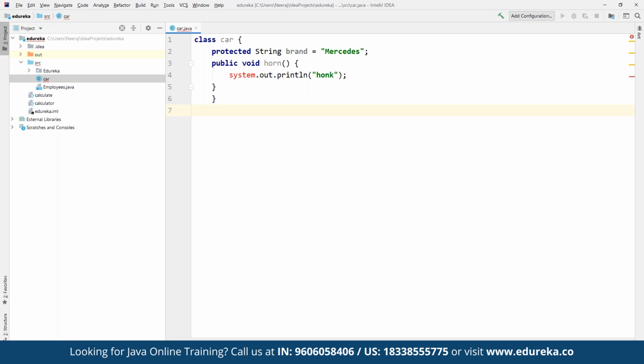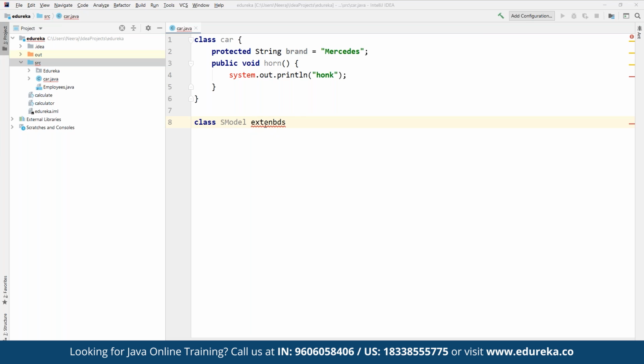Now once we are done here, we can create another class. Let's say here we define a class for an S model. Suppose here we define a class with the name S model itself. Now we want this one to extend the property, so we can define extends.